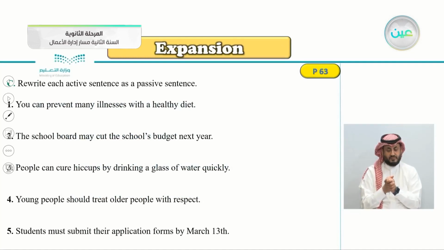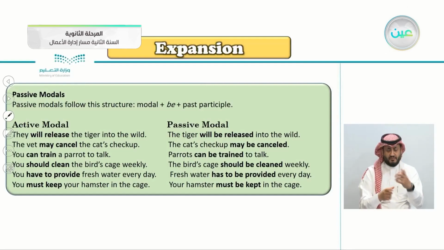Exercise C, rewrite each active sentence as a passive sentence. So, change from active to passive. If you remember this lesson, the passive modals follow the structure: modal plus be plus the past participle. They will release, the tiger will be released. So, this is the active here, will release the tiger.